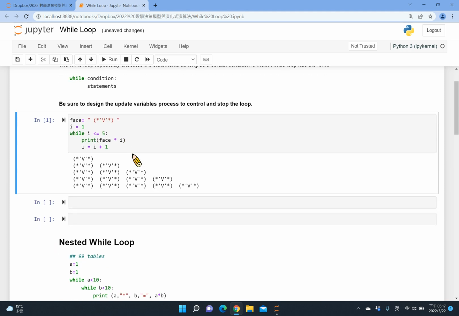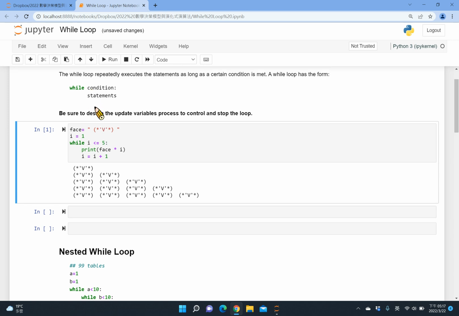So for example, now I prepare a string. I call it a smile face, a happy face. So remember that in a while loop, there are a few things you need to keep in mind. Although the standard structure looks like that, we put it here. So while i is smaller or equal to 5, we repeat this statement. And this statement has two lines.